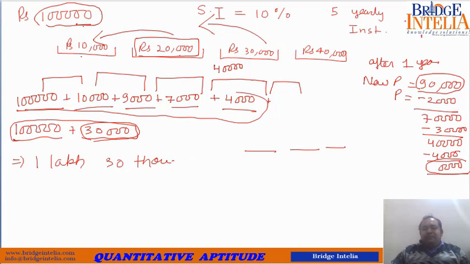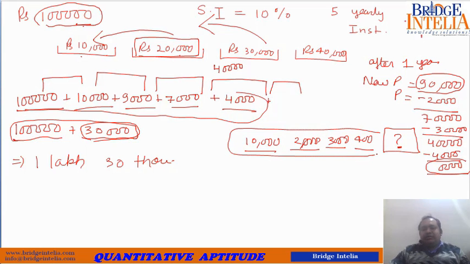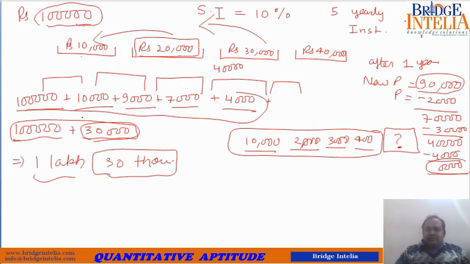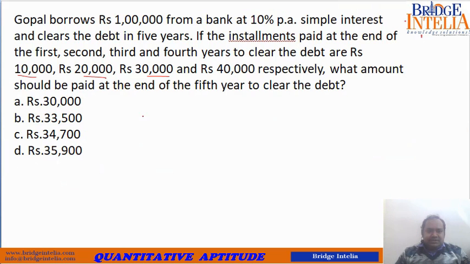You have already paid 4 installments, totaling 1 lakh, so the 5th installment should clear the remaining 30,000 rupees. 30,000 is the final answer.